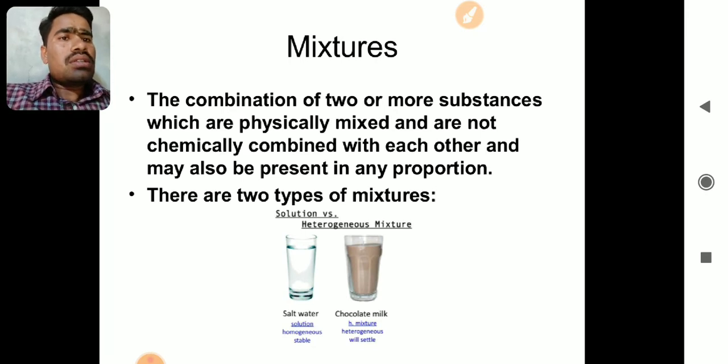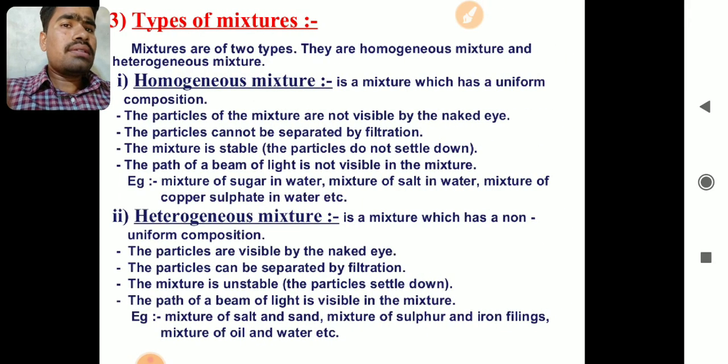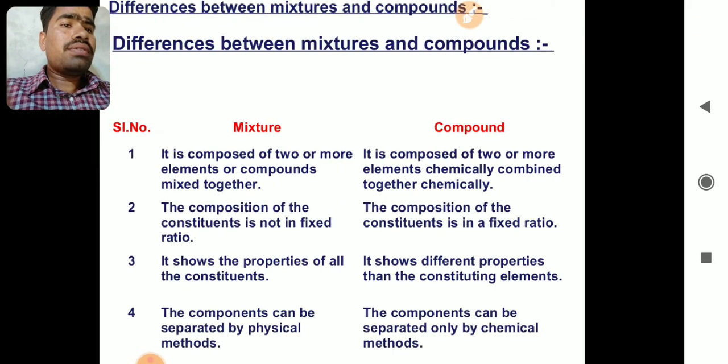Then mixtures, a combination of two or more than two substances which are physically mixed and are not chemically combined with each other, and they may be present in any proportion. So mixture में कोई fixed proportion की ज़रूरत नहीं है. Okay, salt water or chocolate milk. Okay, any ratio में you can mix the salt in the water, there is no harm. Okay, so this is the types of mixture, difference between the mixture and compound.